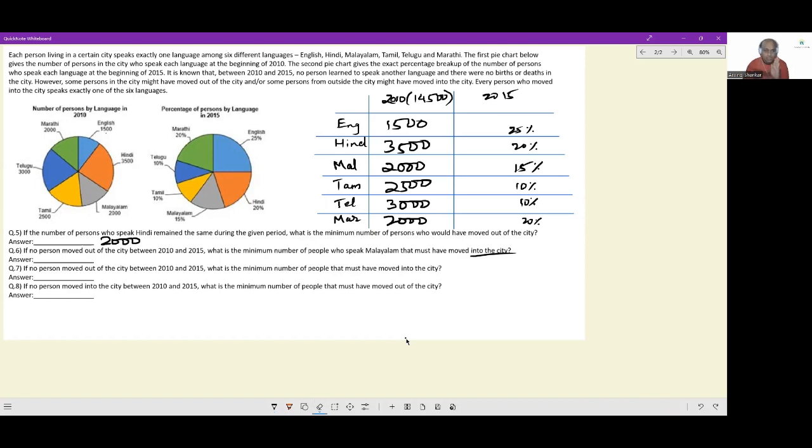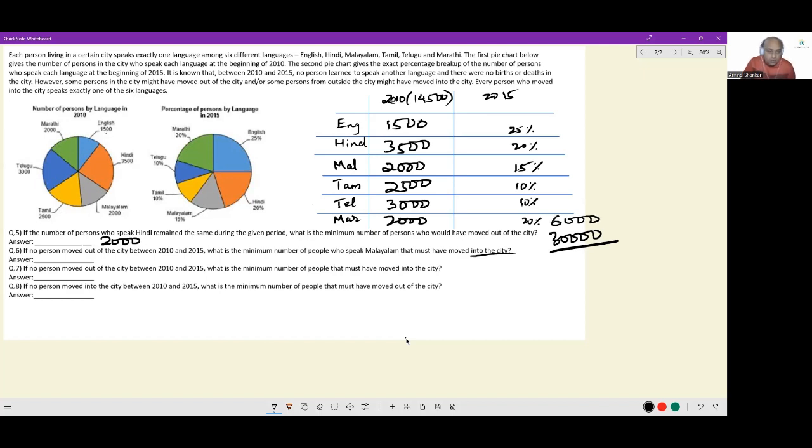From the last question, we can carry forward the learning. What were the only two communities or two languages that saw a decline? Tamil and Telugu. So I have to ensure that there is no decline in any of these. The best way to ensure that would be if the Telugu speaking population holds firm at 3,000 and now becomes 10% of the total.